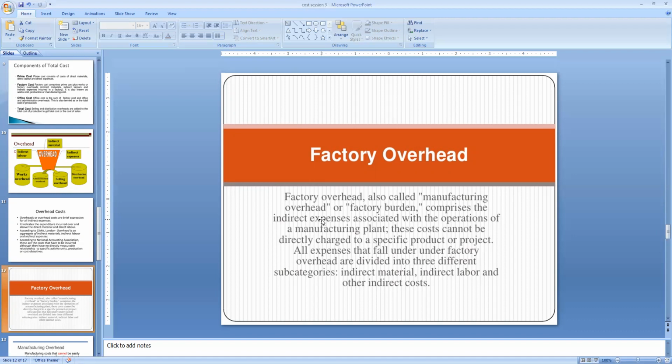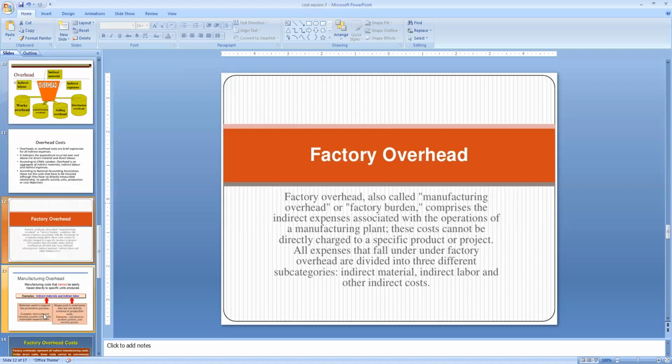But in case of factory cost, it consists of indirect material, indirect labor, and indirect expenses which are related only to the factory. They are called factory overheads. Overheads are nothing but the indirect expenses, indicating the expenditure incurred over and above the direct material and direct labor.